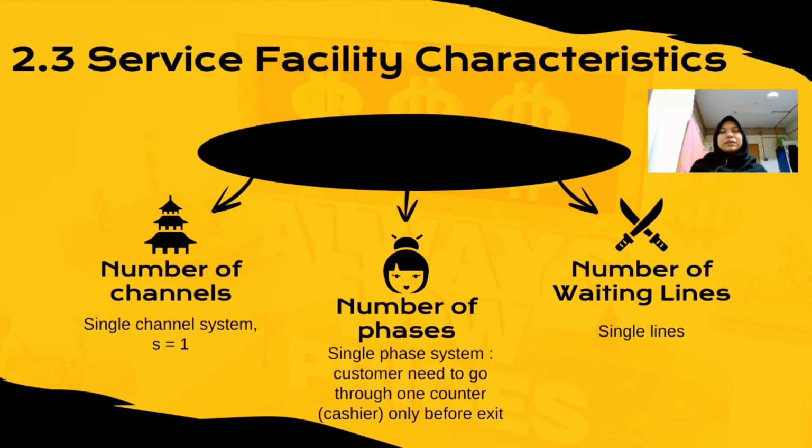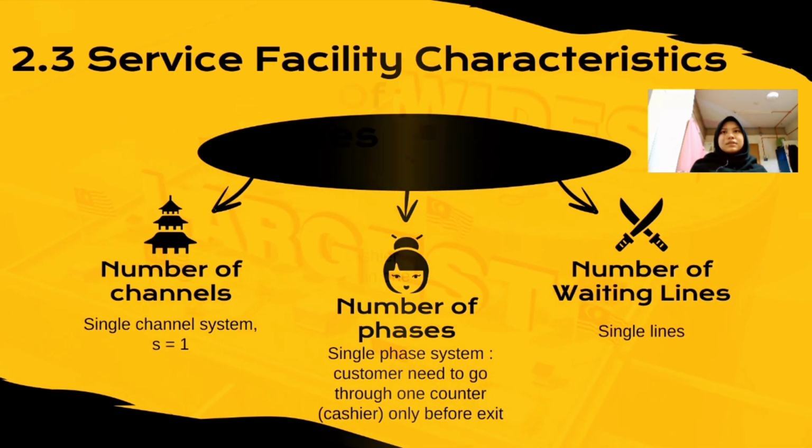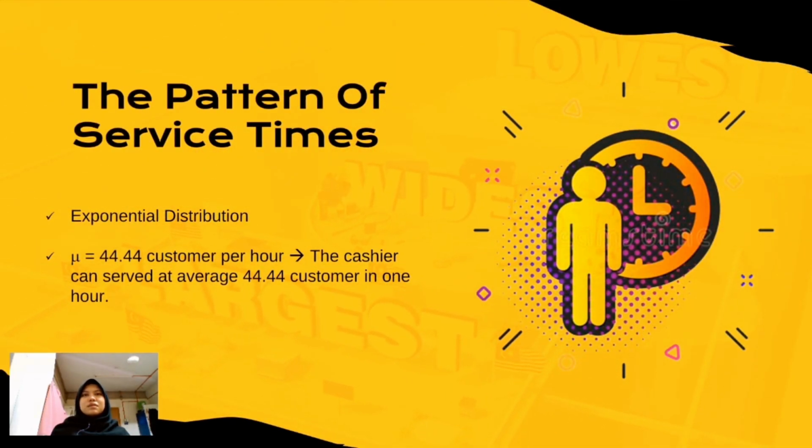For the number of waiting lines, it is single line because there is only one server at Mr. DIY outlet. The pattern of service time in Mr. DIY is exponentially distributed. The mu is 44.44 customer per hour, which implies the cashier can serve at average 44.44 customer in 1 hour.